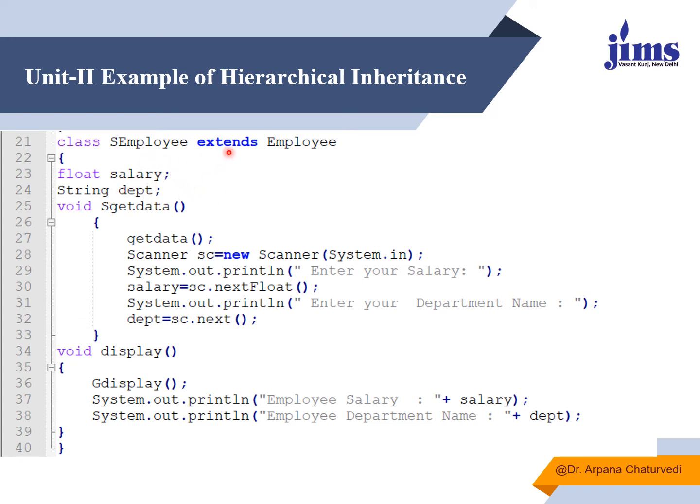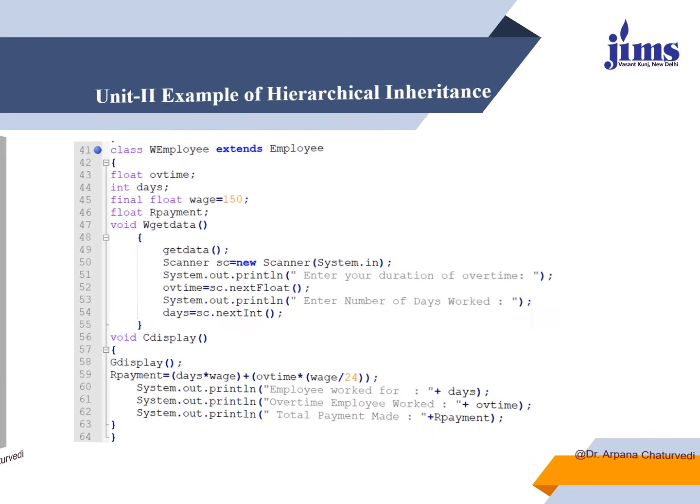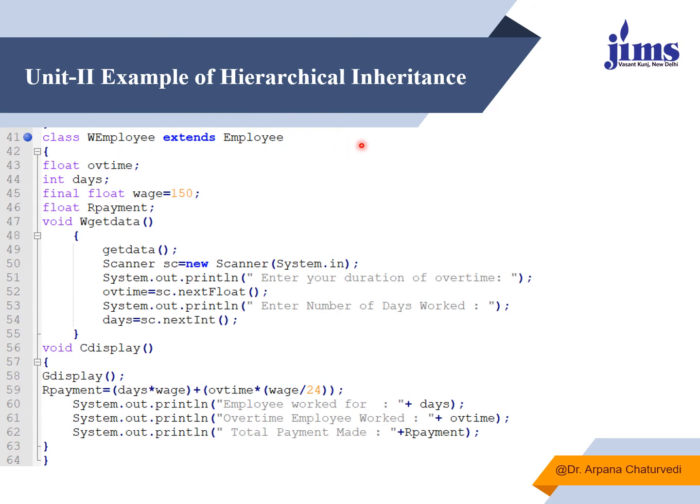Child class is having its own data members. First is salary, second is department. Again, it is having its own getData function which will accept the input, and its own output function which will display the output. I'm having one more class, that is the wage based employee class, for which the other data members required are overtime and the number of days the user has worked for overtime. And here I'm having one more member function, that is wages.